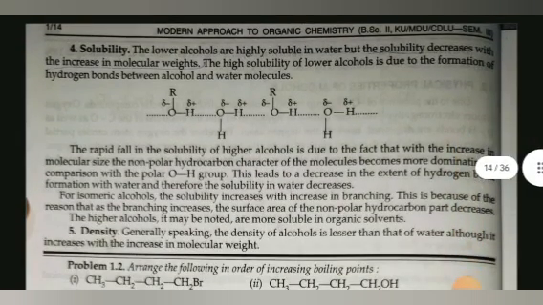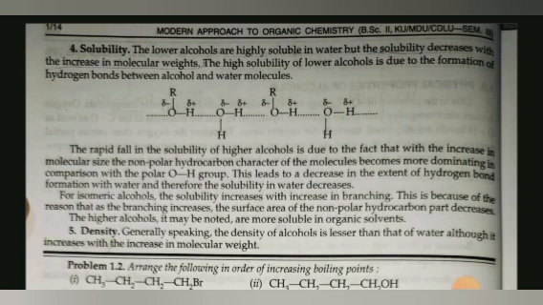Solubility. The lower alcohols are highly soluble in water, but the solubility decreases with increase in molecular weight. The high solubility of lower alcohols is due to the formation of hydrogen bonds between alcohol and water molecules. The rapid fall in solubility of higher alcohols is due to the fact that with the increase in molecular size, the non-polar hydrocarbon character of the molecule becomes more dominating in comparison with the polar OH group. This leads to a decrease in the extent of hydrogen bond formation with water, and therefore the solubility in water decreases.